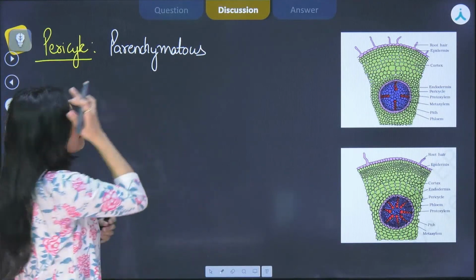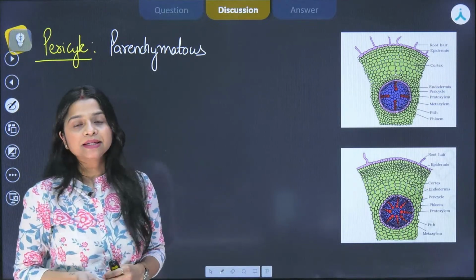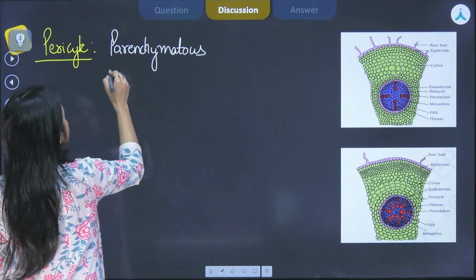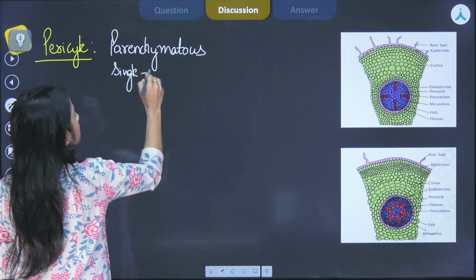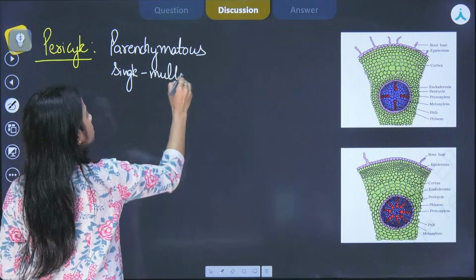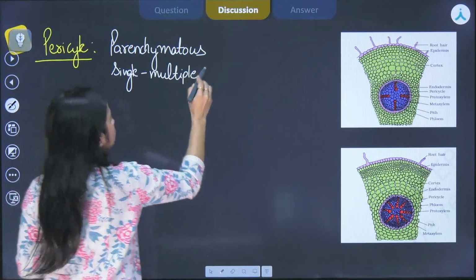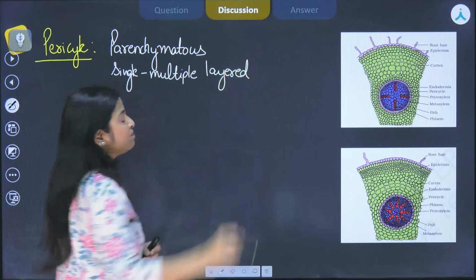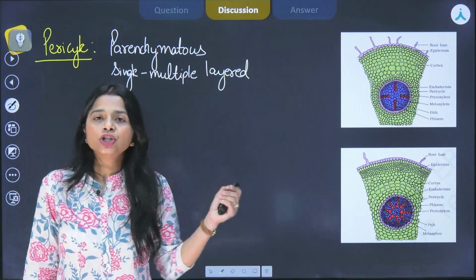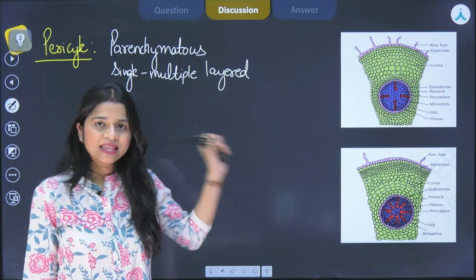So, the cells are parenchymatous. Secondly, it can be single to multiple layered. Now, what is the function of this particular pericycle.